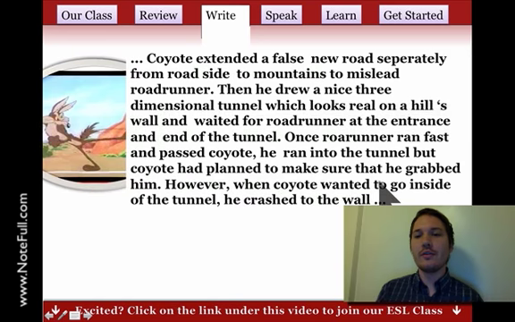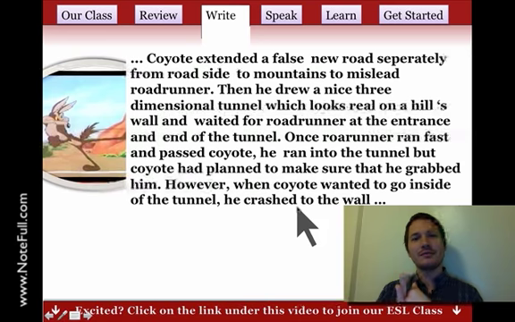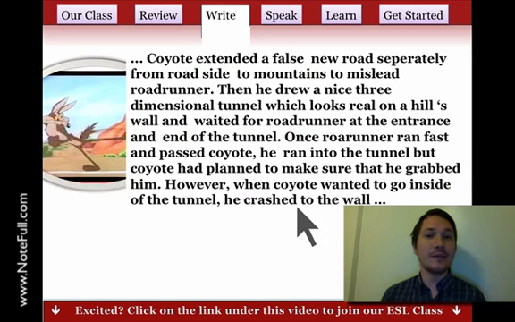However, when Coyote wanted to go inside of the tunnel, he crashed to the wall. Here I'd say crashed into the wall. Kind of strange, we say into, even though it's not inside, but we say into. So great examples. This is a great paragraph. And if you didn't send one last time, you could send one today. We have a new video.